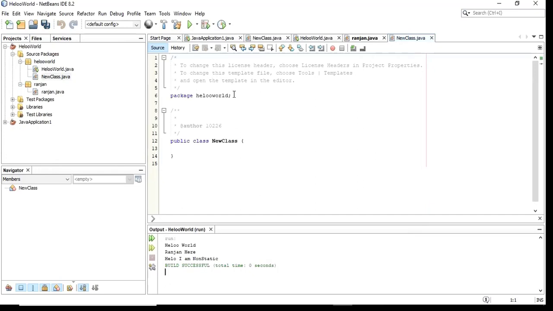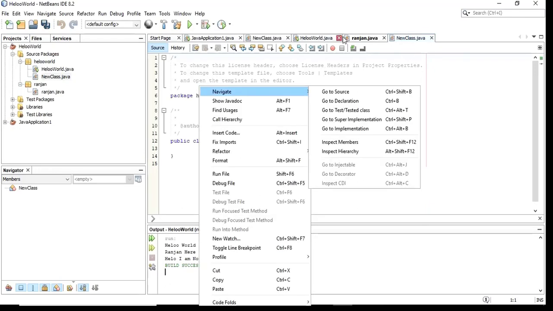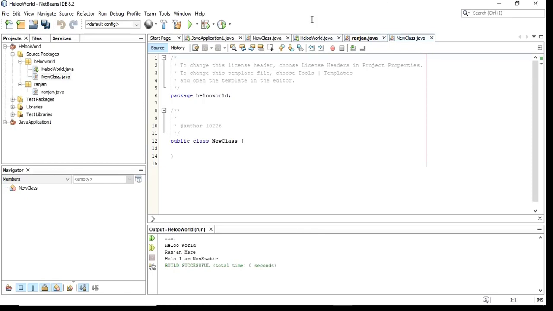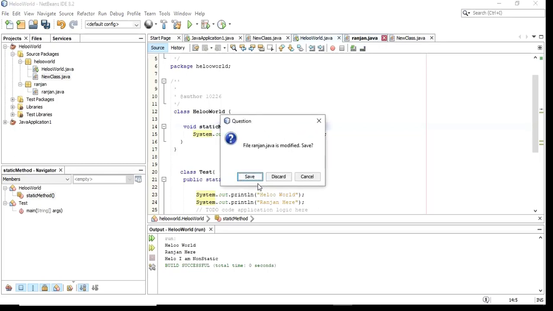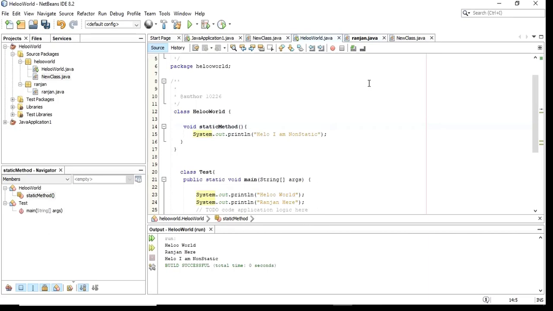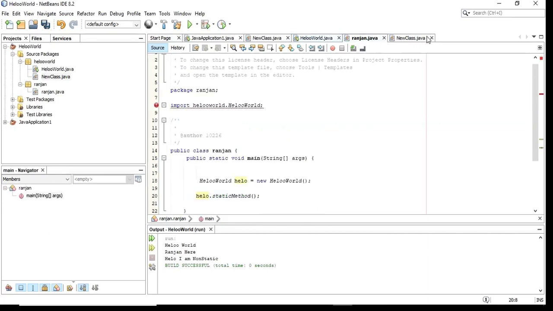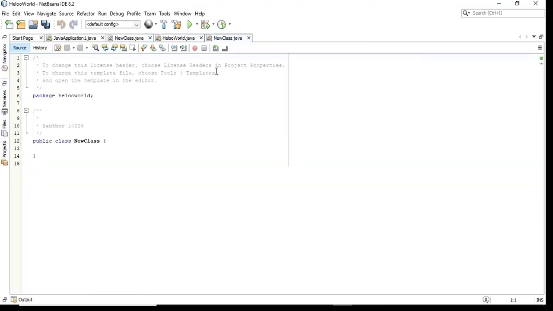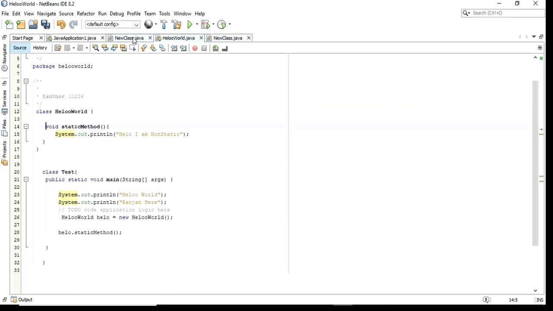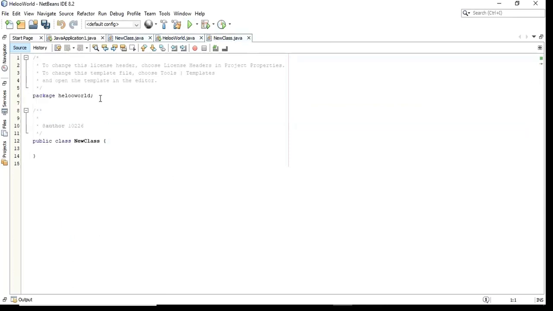The package is hello world, right? So even this package is hello world. For this hello world, even this package is hello world. So they belong to the same package, right? Now if I want to access them here, let me move this one to this side. So let me go to this new class. I've just changed the view. Okay, I'm sure that now everything is clear. Now this is hello world, the one that I have created. This is a new class, but the same package.